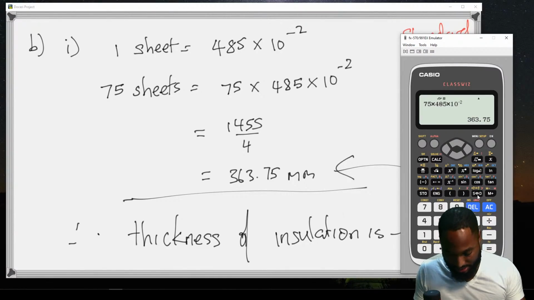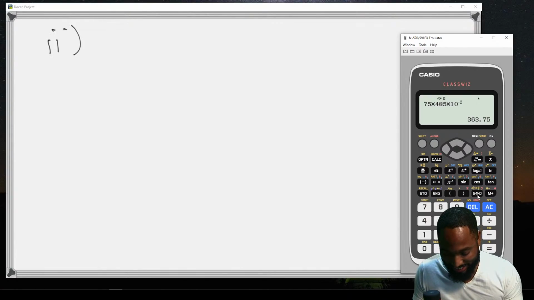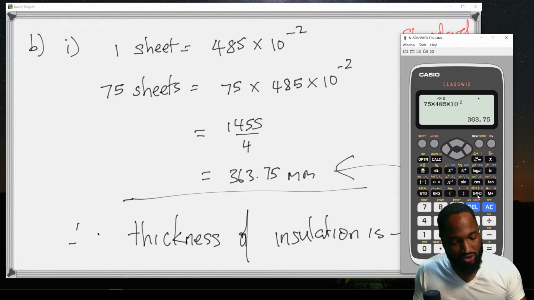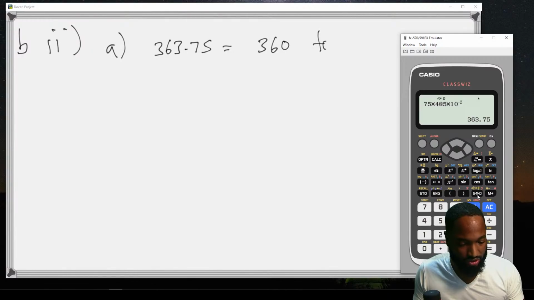So part 2, these parts are really convoluted, part B, part 1, part 2A. Correct to two significant figures. So what we had, 363.75, is equal to 360 to two significant figures.